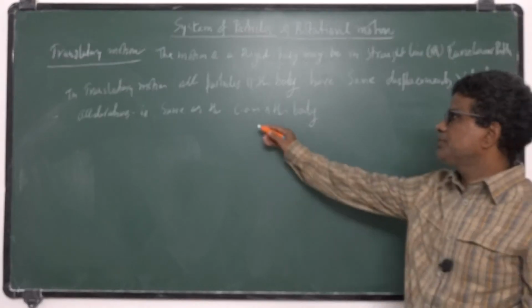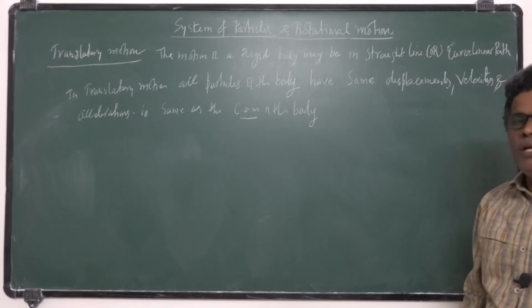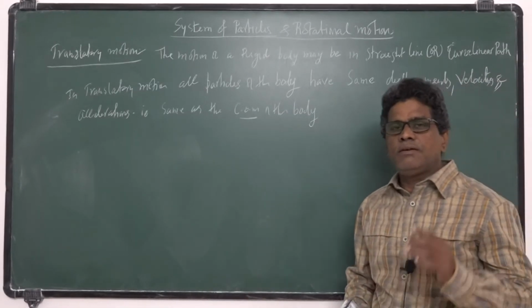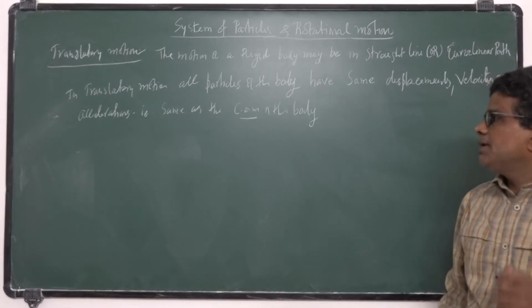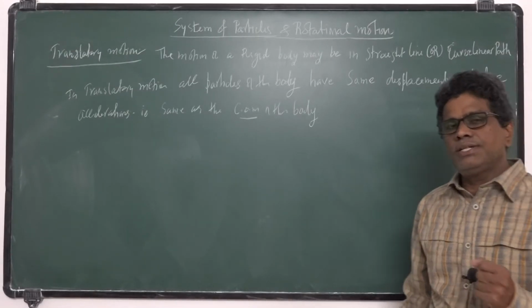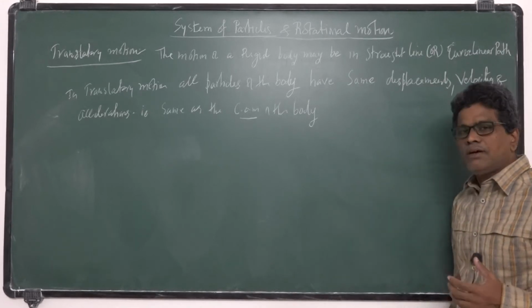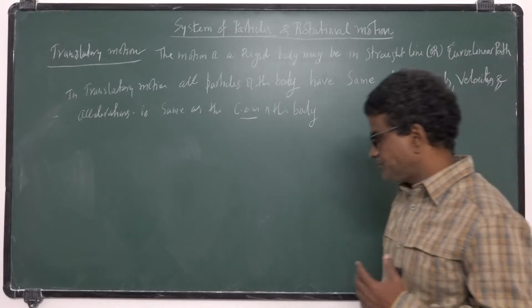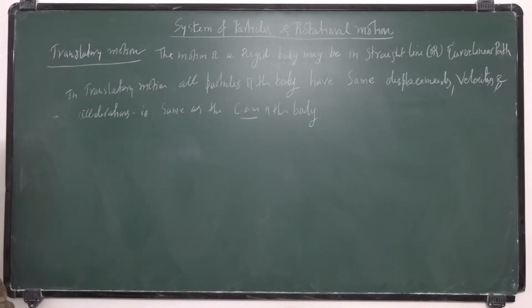So I introduced this concept of center of mass. So that rigid body has a center of mass. All the particles of the body will have same displacement, same velocity, same accelerations as that of the center of mass of the body. Okay? Such a motion we can call translatory motion.